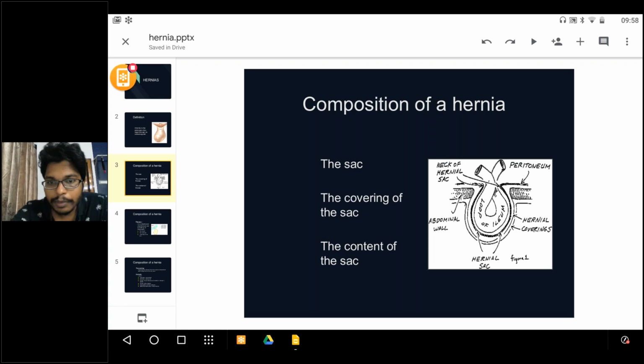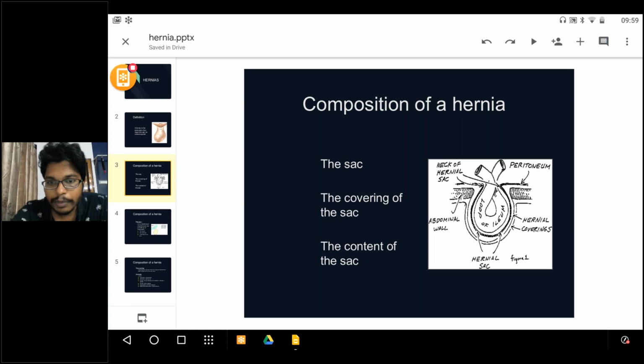This is the order of the layers of the abdomen. In the inguinal region there are some little changes: muscles will not be there, fascia will be there. Like skin, subcutaneous tissue, Camper's fascia, Scarpa's fascia, external oblique aponeurosis, internal oblique aponeurosis, transversus abdominis fascia, fascia transversalis. Okay.